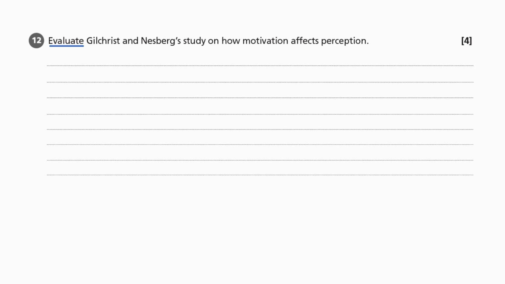Now you could write 1 strength, 1 weakness. You could write 2 strengths, 2 weaknesses. You could try and write 1 strength or 1 weakness in lots and lots of detail. But what I would recommend is for you to write 2 evaluation points rather than trying to get all 4 marks out of 1 evaluation.